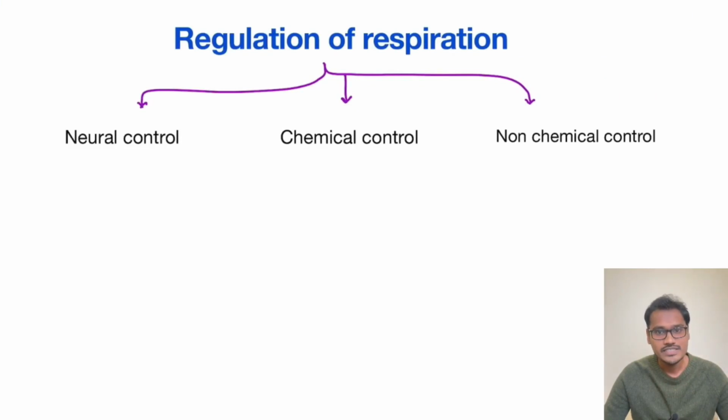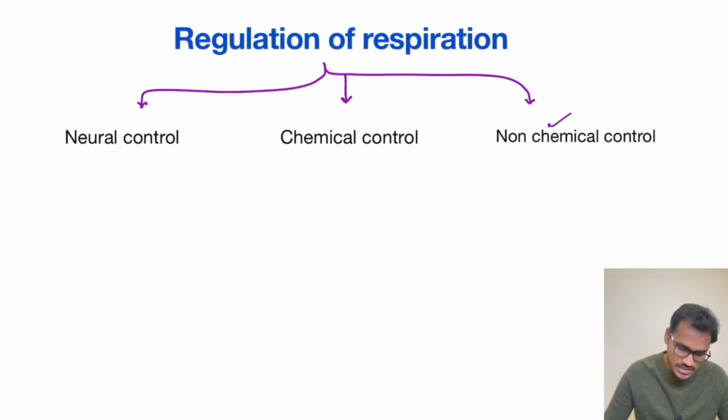Coming into the topic, first, the regulation of respiration. As all of us know, respiration is a two-part process. One is inspiration, another one is expiration. This process of respiration is mostly under neural control, that is, the normal generation of respiration is done by neural control. But whenever there are any metabolic or chemical changes in the body, such as an increase in CO2, an increase in H plus, or a decrease in PO2, there is a control called chemical control of respiration. Then there are other reflexes involved in respiratory control, called non-chemical control.